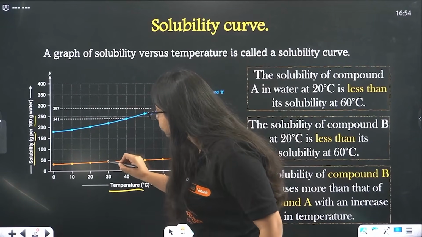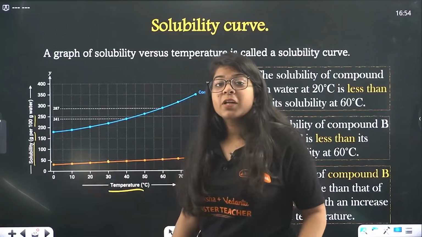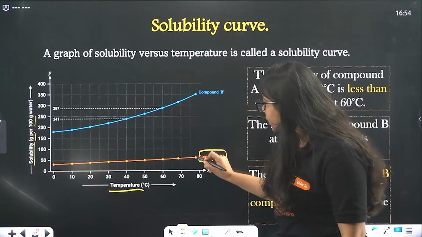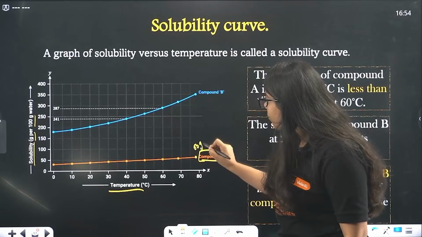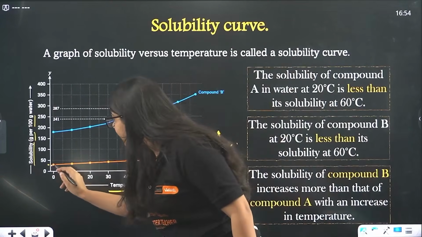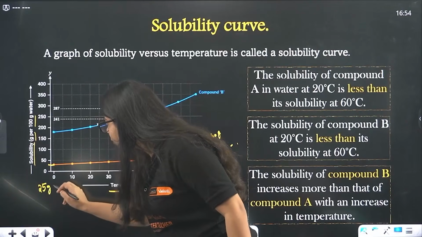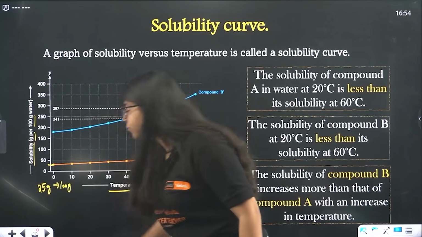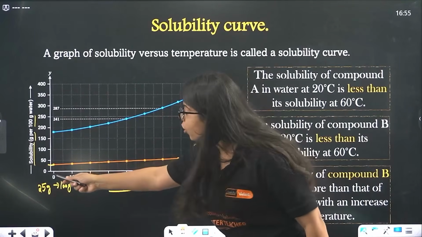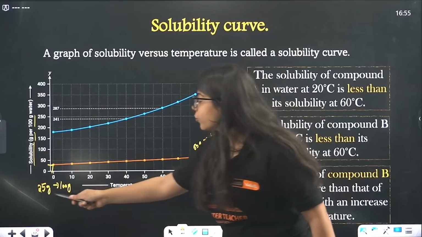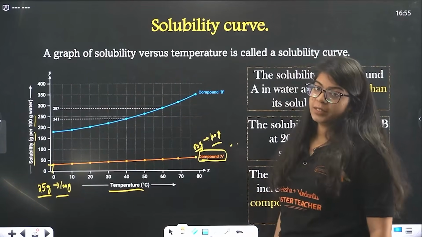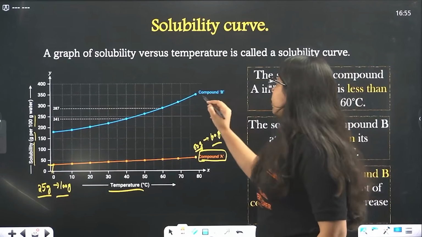Now if I increase the temperature to 30, 40 gram of sugar can be dissolved in 100 gram of water. I'm increasing, and now you see it's 60. Now 60 gram of sugar can be dissolved in 100 gram of water, whereas here only 25 gram was dissolved. Can you see the difference? As the temperature is increasing, the solubility is increasing. Understood? Now let's look at compound B.